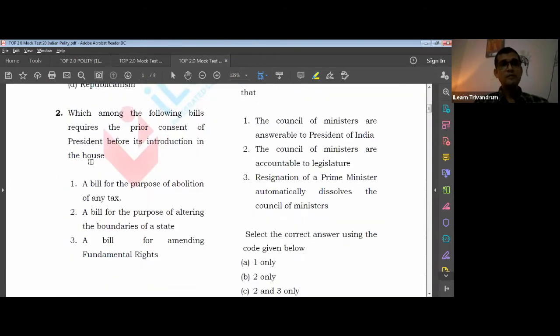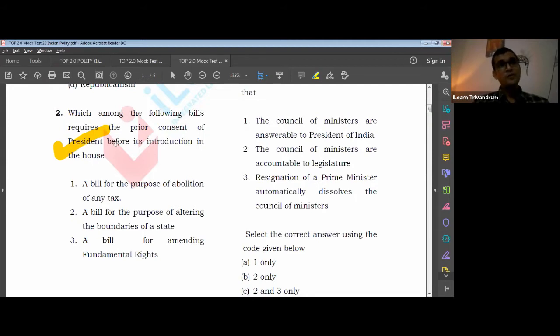Which among the following bills requires the prior consent of the president before its introduction? So the question is about the prior consent of the president, which is an important factor. Now we know that there are a lot of bills in which presidential consent is taken, and a lot of bills in which presidential consent is not required. So what are those bills?